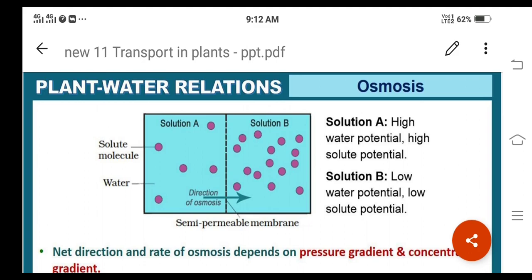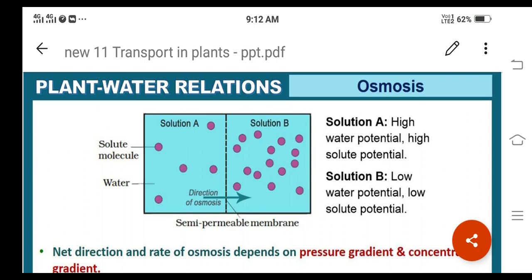Why? Because in 0.1 megapascals the value of water potential will be more, and in 0.2 megapascals the value of water potential will be less. So water will move from 0.1 megapascals to 0.2 megapascals. This is the correct answer.